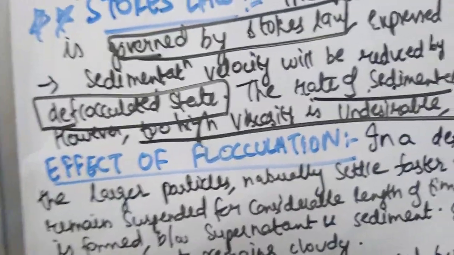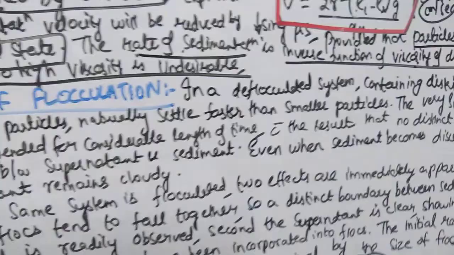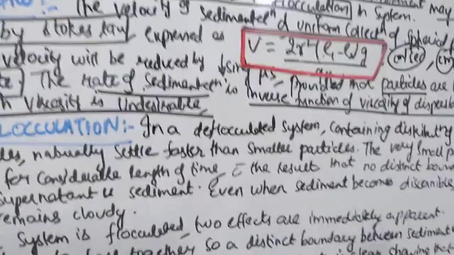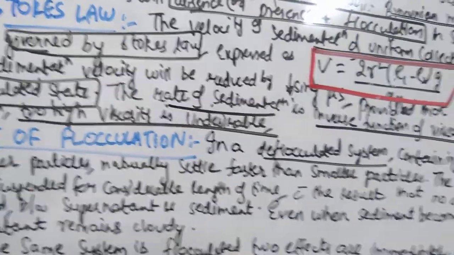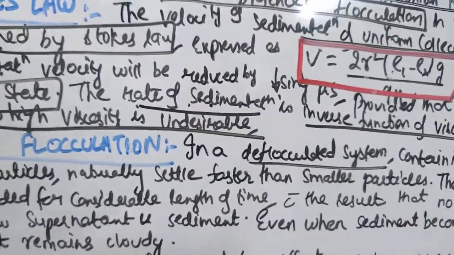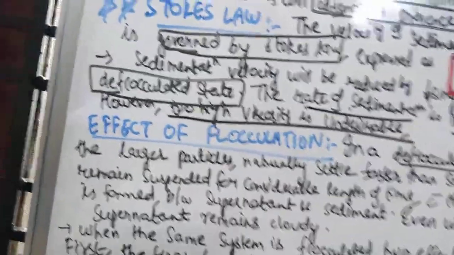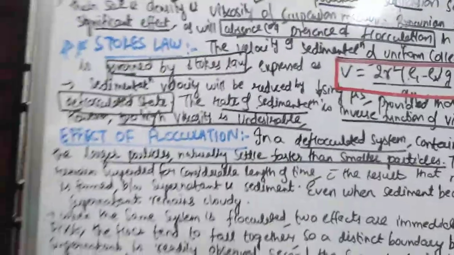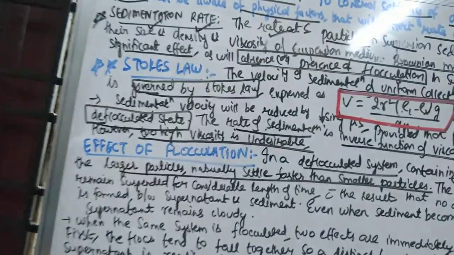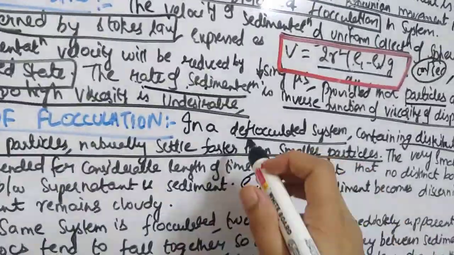Okay, now we'll see the effect of flocculation and deflocculation on sedimentation rate. How it differs. First of all, in a deflocculated state, deflocculated means individual particles. In a deflocculated system containing a distribution of particle sizes, the larger particles will settle faster than the smaller particles. Larger particles are heavy, so they will settle faster. That is in a deflocculated system.